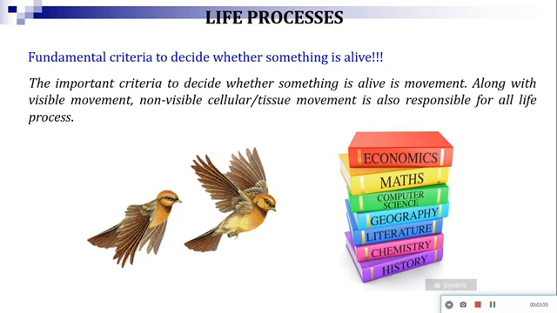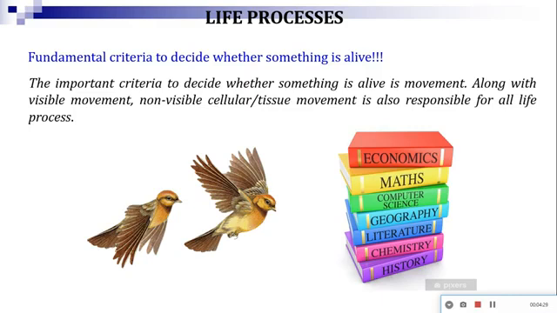They are alive. Likewise, a plant is also a living organism, but it does not show any visible movement. Visible movement is not found in the case of plants, but they show non-visible or cellular and tissue level movement. For example, you are familiar with the touch-me-not plant. If you touch the leaf of the touch-me-not plant, what happens? The leaf closes and it droops down, isn't it? After some time it again comes back to the original position.